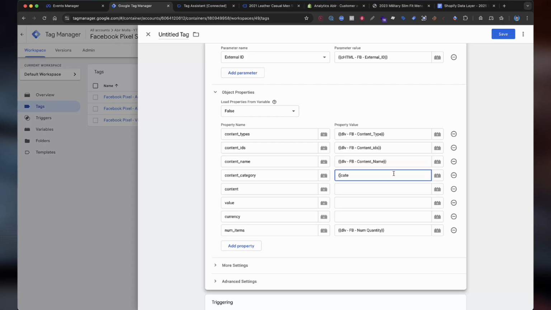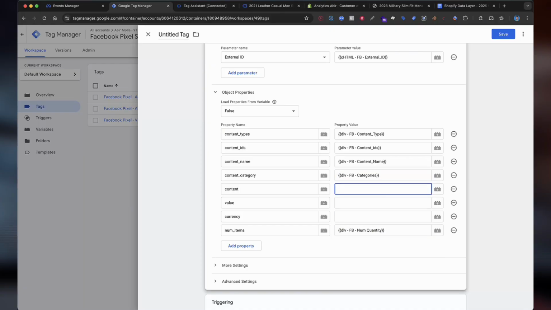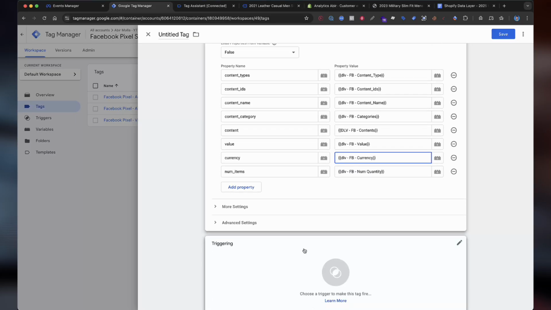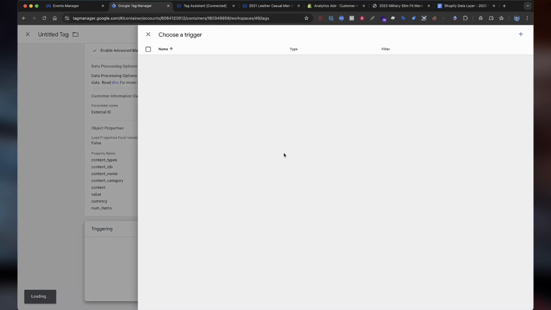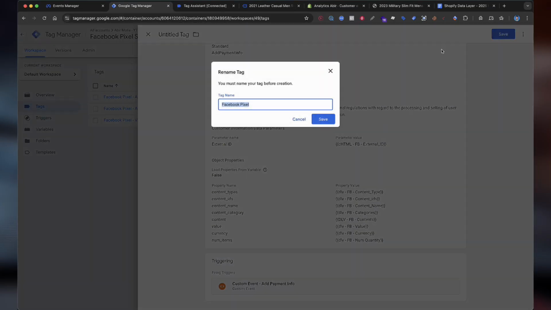This one is for category, the contents, and this one for value and the currency. Okay, then the triggering will be the add payment info. Then select save, enter any name here.